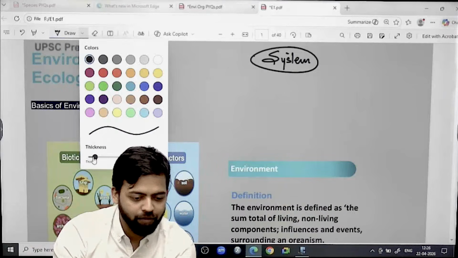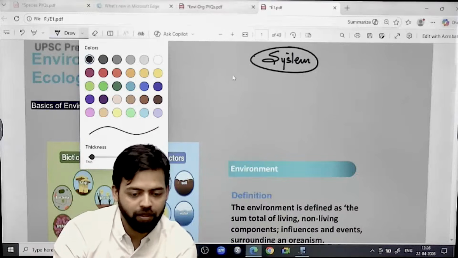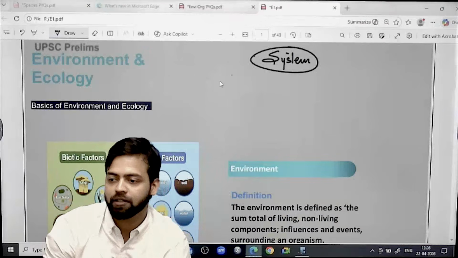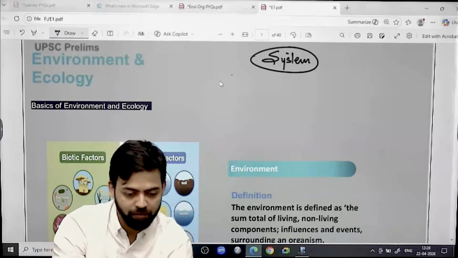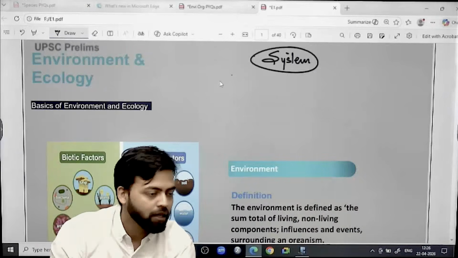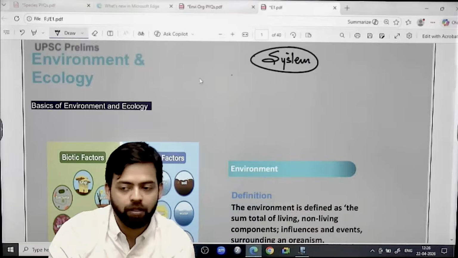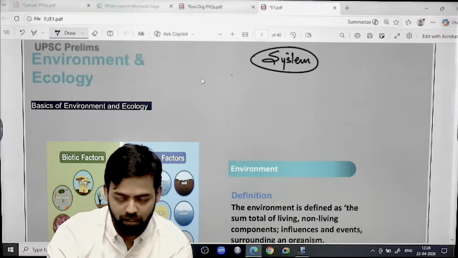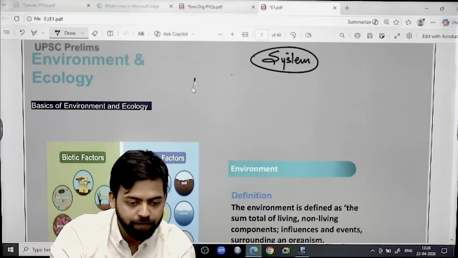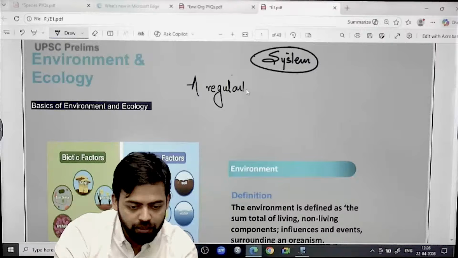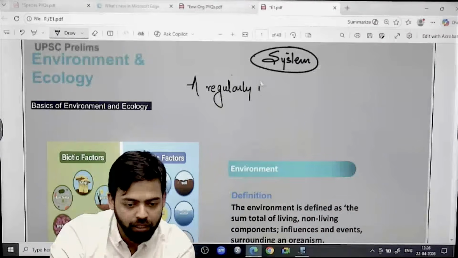This is very, very important, and by this system definition only you will be able to understand different types of systems, whether it be a political system, an economic system, a computer system, an ecosystem, whatever system is there, you can deal with it. So in geography optional there is a particular definition for system in system analysis, and write this on the first page itself in environment: